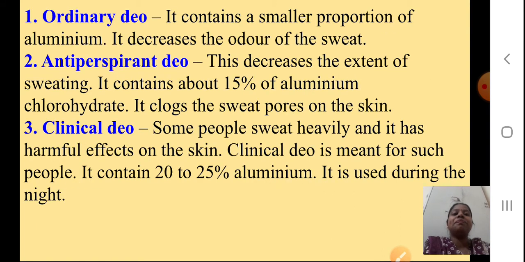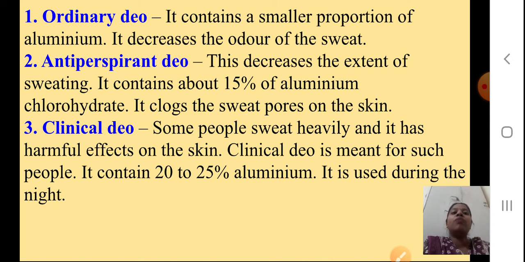Okay, so check. Now the first type we are going to see is the ordinary deo. It contains a smaller proportion of aluminium. It decreases the odor of the sweat. Then you have the second one, the antiperspirant deo. This decreases the extent of sweating. It contains about 15% aluminium chlorohydrate.